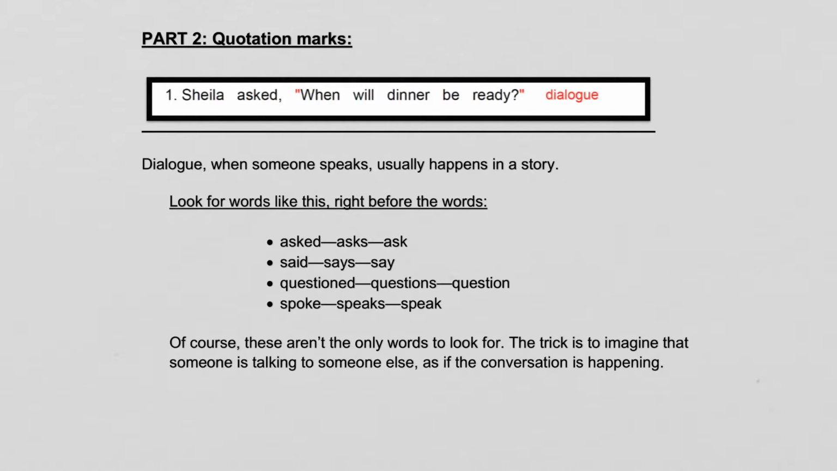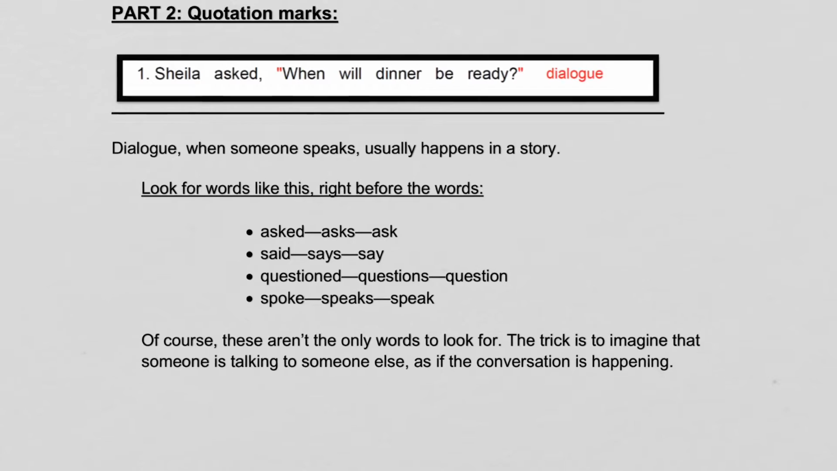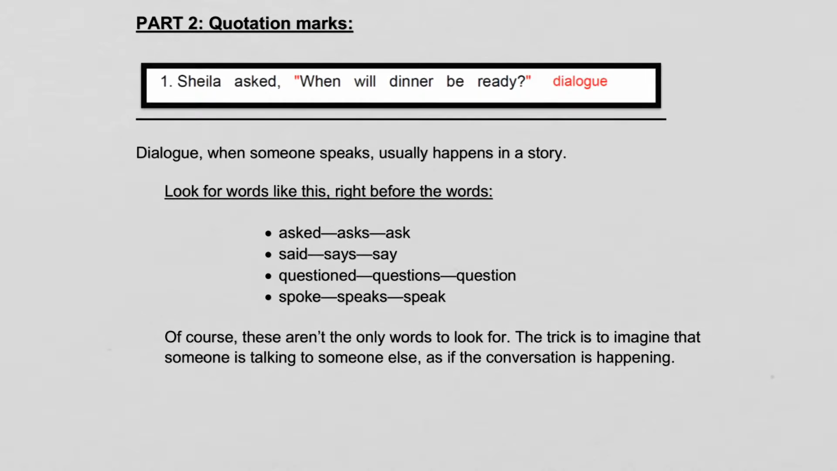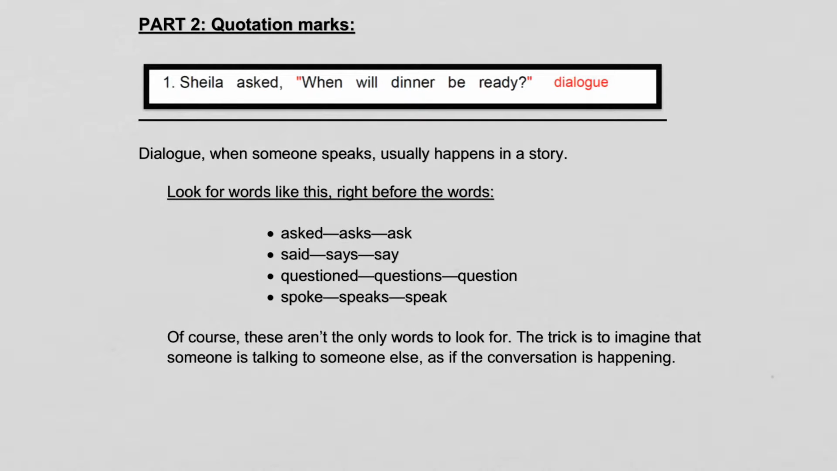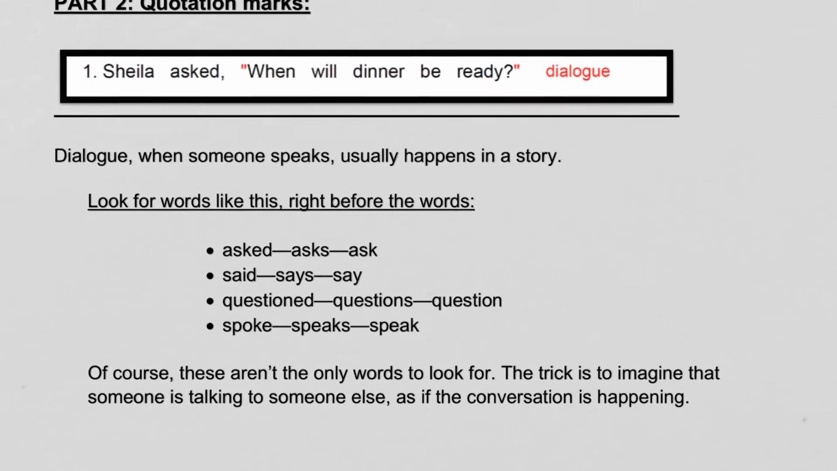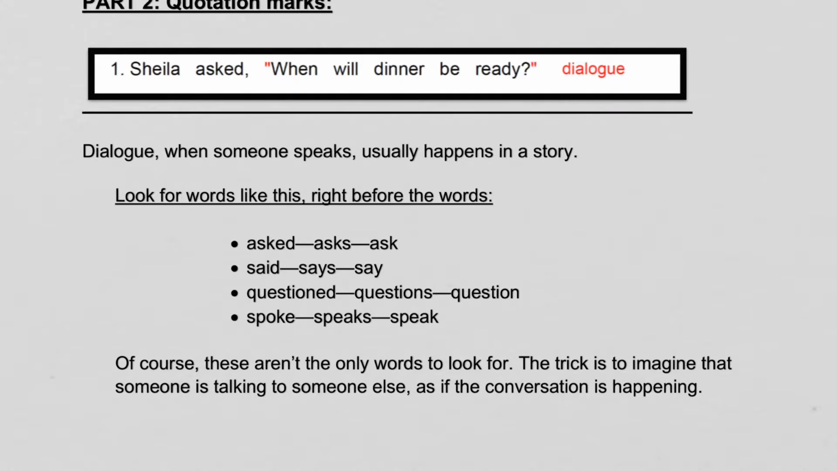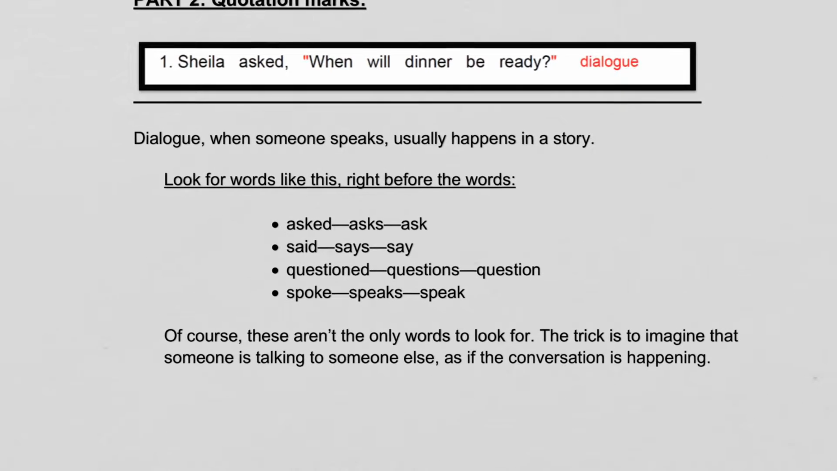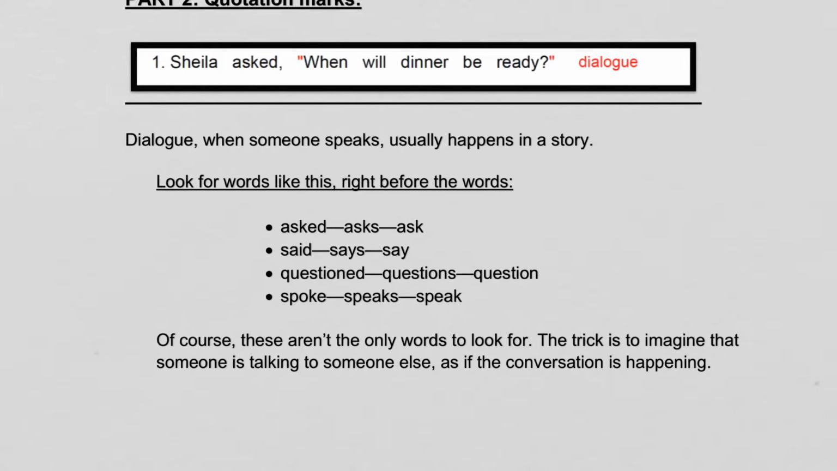Okay, the second part of the video, we will talk about quotation marks. So just to warn you, there will be 4 different ways of using quotation marks. I'd just like to go through one way at a time. So the first way, we're looking at dialogue. Earlier in this video, I mentioned reading a story and having characters talk to each other. When people talk to each other, that's called dialogue.